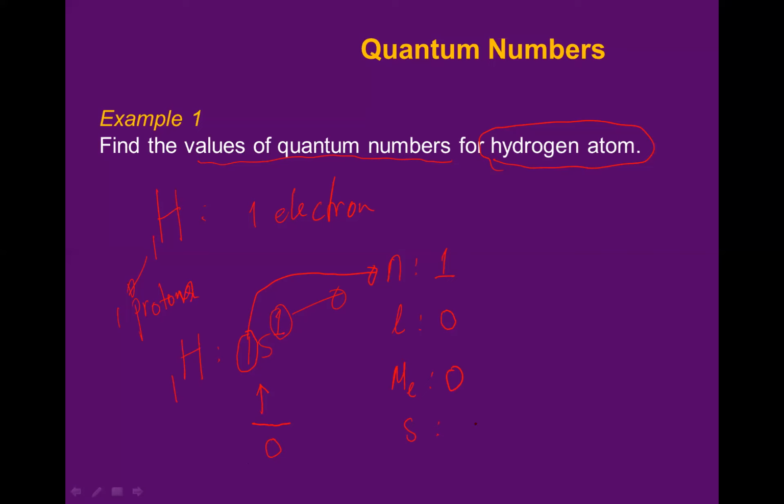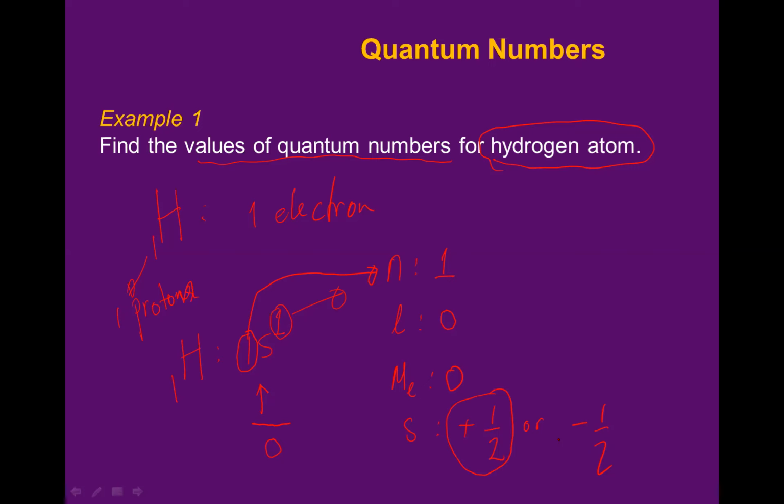What is s? Plus half. Actually, if you have the choice like this, it is the better choice. So the possibility can be half or minus half. But if there is no choice given, then you will choose the half one as the priority. The first priority is the up one, which is positive. But if there is a choice like this, this is the better choice.